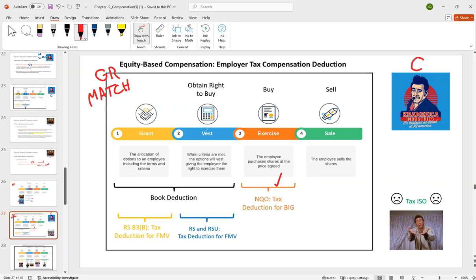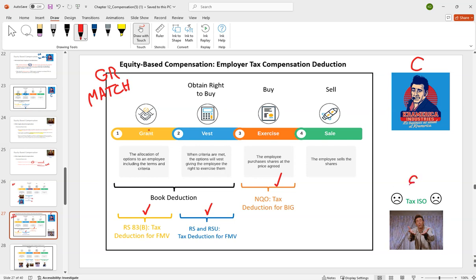Restricted stock: income on the vesting date to the employee, and accordingly, deduction on the vesting date to the employer. Similar thing there for RSUs on the timing. 83(b) election, again, we match the income on the grant date to the deduction.